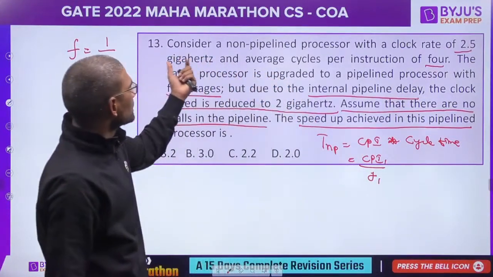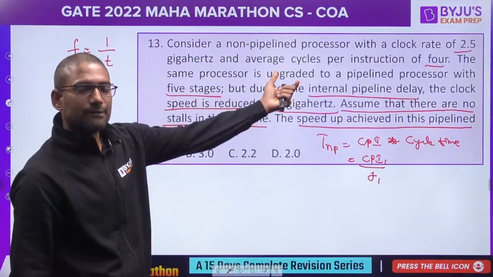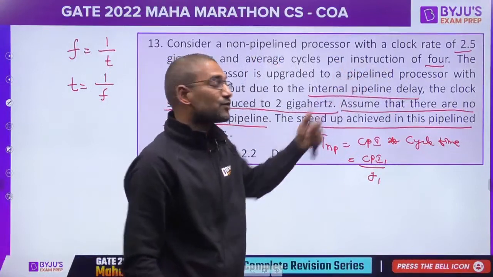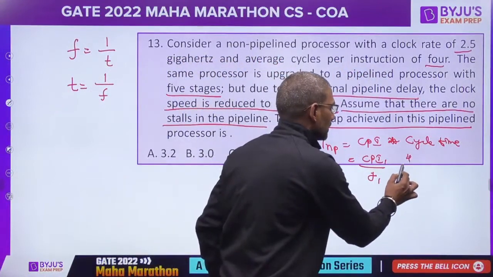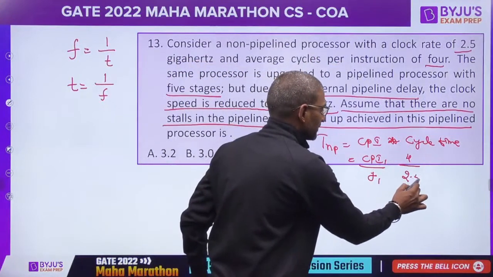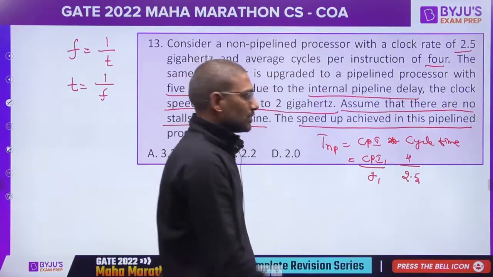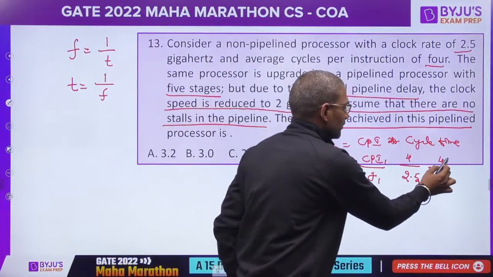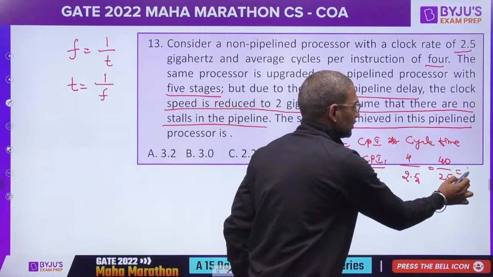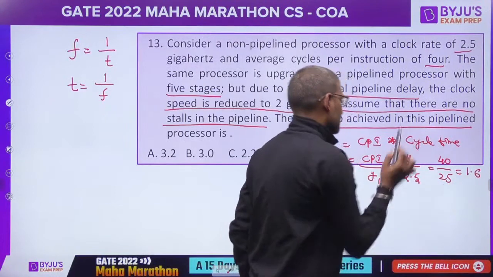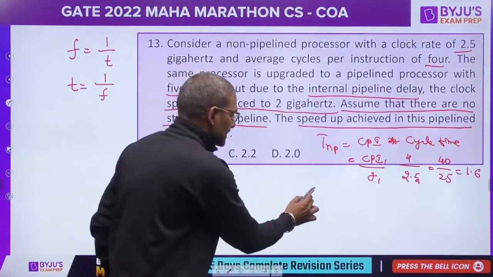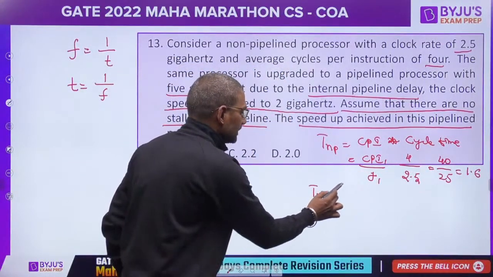Now please understand, in the question everything is given. For a non-pipelined processor, the CPI is 4. So this is 4 divided by, what is the frequency given? 2.5. It is maybe 40 by 25 you can write. So this is equal to 1.6, the non-pipelined time. In the same way, what would be the pipelined time?